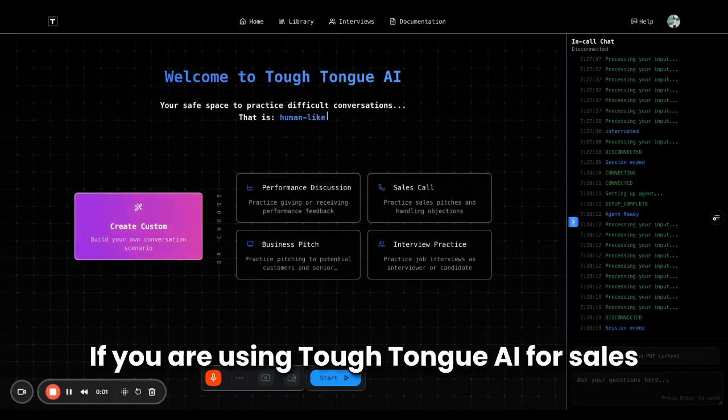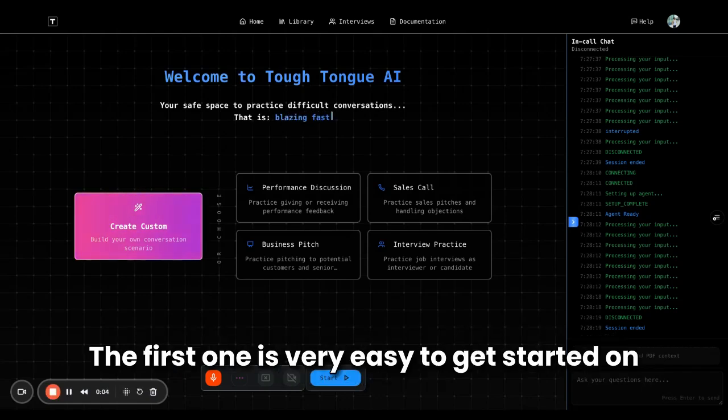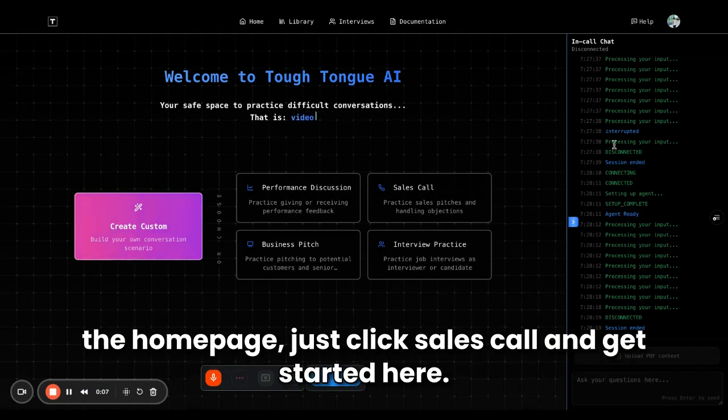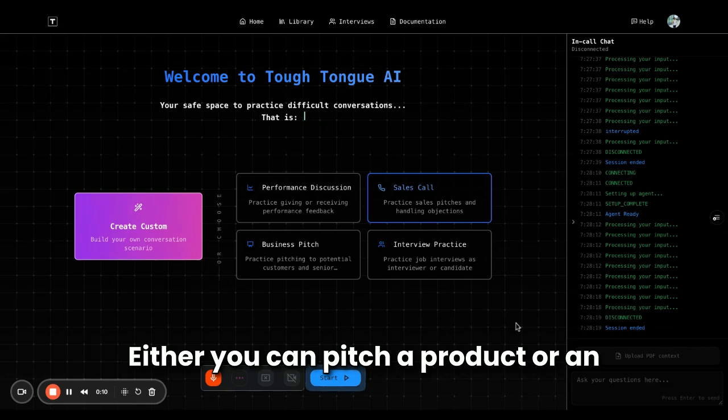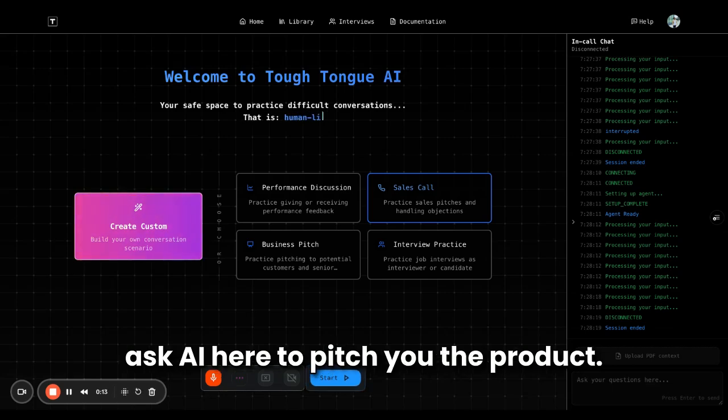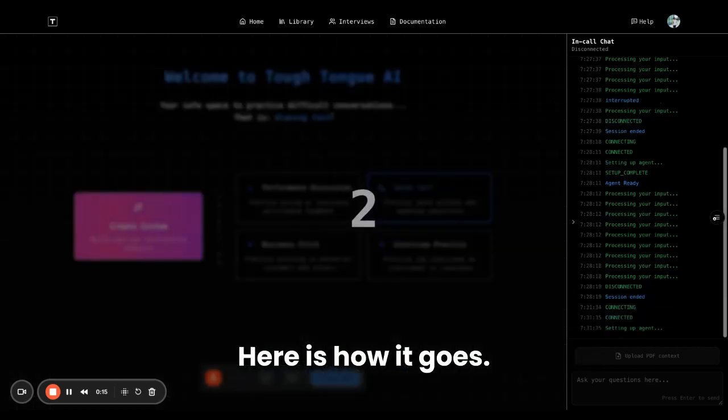If you are using Tough Tongue AI for sales coaching, here are 3 things that we recommend. The first one is very easy to get started. On the home page, just click sales call and get started here. Either you can pitch a product, or ask AI here to pitch you the product. Here is how it works.